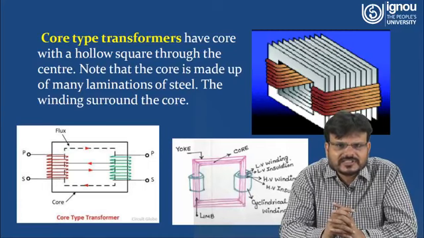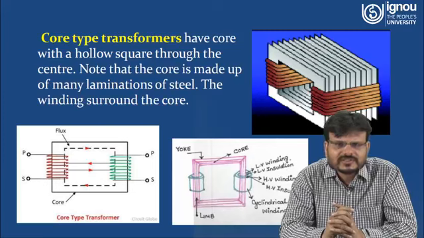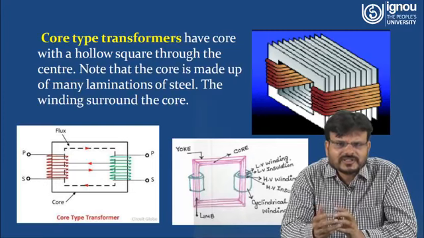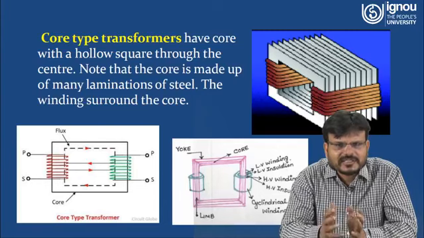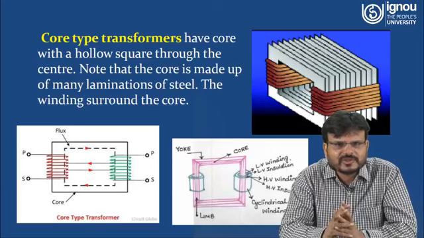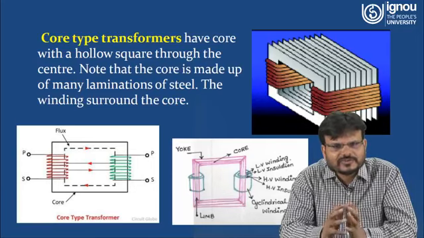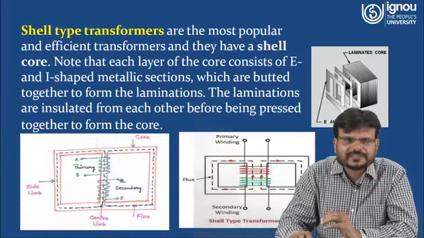Here you can see in the third diagram that the low voltage winding is near the core and the high voltage winding is apart from the core. The reason is only to minimize the insulation required. This type of winding is called cylindrical winding. So the core type transformer has two limbs, and the yoke has a core which is laminated.